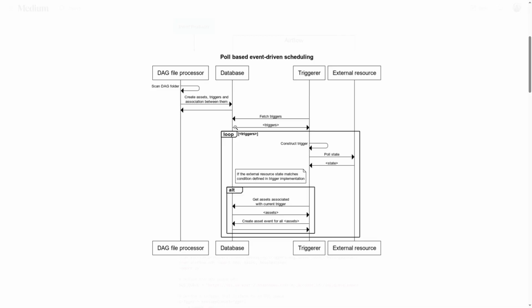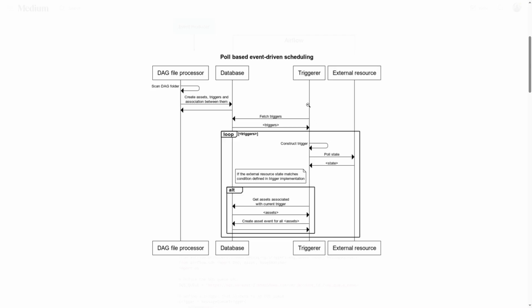Once it is registered in the database, the triggerer, which is an asynchronous process that keeps looking for the trigger conditions, will fetch the triggers from the DB and register itself, then construct the trigger and start to monitor it. It will poll the state from the external source.